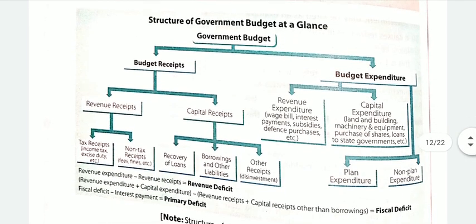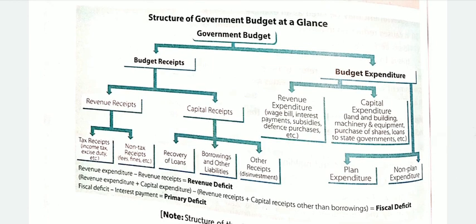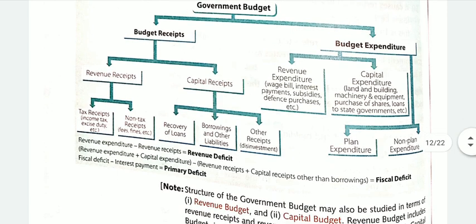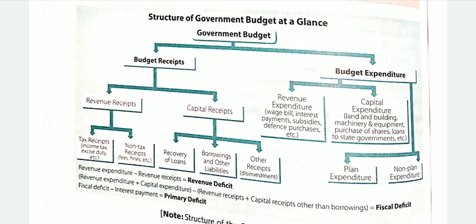So at a glance, this is the structure of the government budget. As we have studied, budget receipts: revenue and capital receipts. Under revenue, tax receipts and non-tax receipts. Under capital receipts, we studied recovery of loans, borrowings and other liabilities, and other receipts. And now we have started with the budget expenditure. This is also divided into two categories, revenue and capital, and further it can be categorized as planned and non-planned expenditure. I hope at a glance you have a clear picture of what we have studied till now.